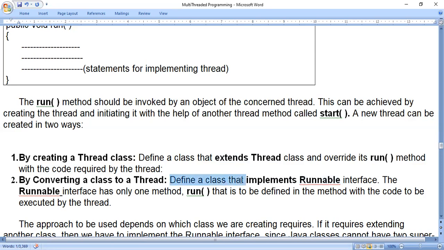So define a class that implements the runnable interface. The runnable interface has only one method, run, that is to be defined in the class with the code to be executed by the thread. So once again, if you are using the runnable interface, inside the class we have to use the run method. So if you are using the thread class, you should use the run method. If you are using the runnable interface also, you should use the run method.